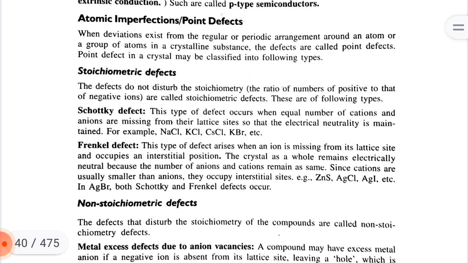These are of the following types. Schottky defect: this type of defect occurs when an equal number of cations and anions are missing from their lattice sites so that electrical neutrality is maintained. For example, sodium chloride, potassium chloride, cesium chloride, potassium bromide, etc.